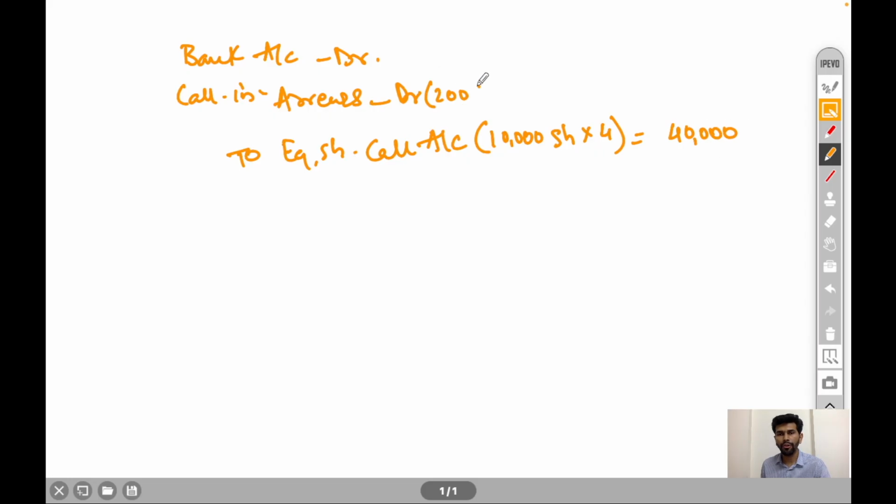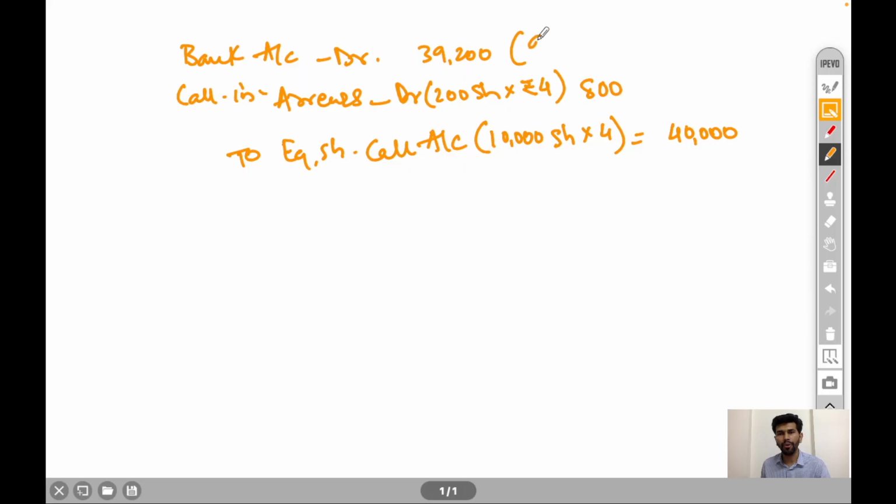Call money not received on 200 shares, 4 rupees not received. So call in arrear will be debited with 800 rupees, and balancing figure 39,200 will be debited with bank account. So this amount will be 10,000 minus 200.